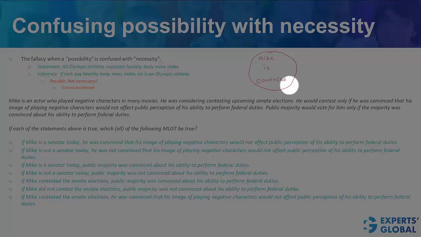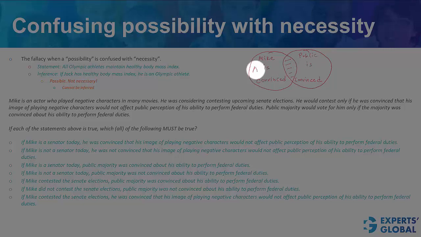This is a set that shows that Mike is convinced, and this second set here represents public is convinced, and the overlap here is where Mike wins. He has to be convinced to contest, and then public has to be convinced for him to win. Let's give these areas some names.